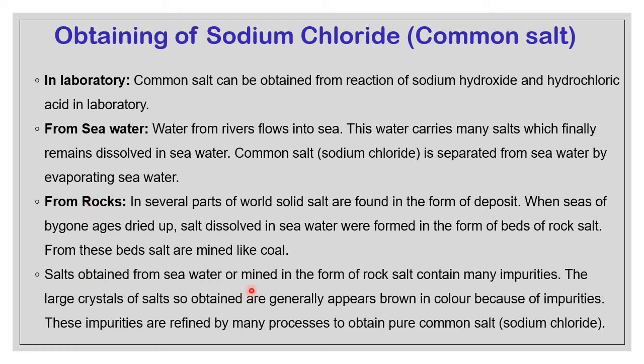Salts obtained from seawater and mined in the form of rock contain many impurities. I told you, the large crystals of salt so obtained generally appear brown because they are impure. These impurities are refined by many processes. It is a big process, by passing HCl gas, which we learn in a higher class. At the end we get the pure common salt that is packed and sold under different brand names like Tata salt, Annapurna salt. Whichever industry is preparing it, that industry's name is kept on it and it is sold in the market.